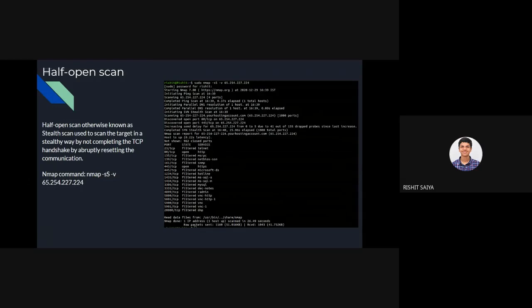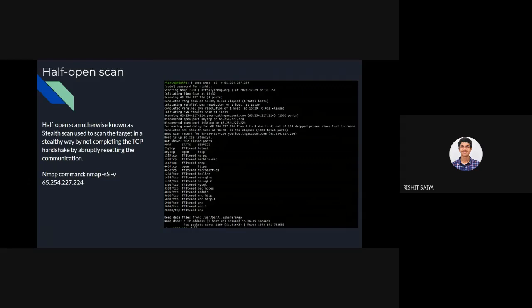We have seen that it is not completing the TCP handshake, and we are getting a lot of information. It even states that the port is either filtered or open. We can see that the HTTP protocol is open here, so we can exploit that port using some GTFOBins or other exploits which we know. A standard HTTP exploit would also work. It is stealthier than Connect Scan, and it works against all the functional TCP stacks.